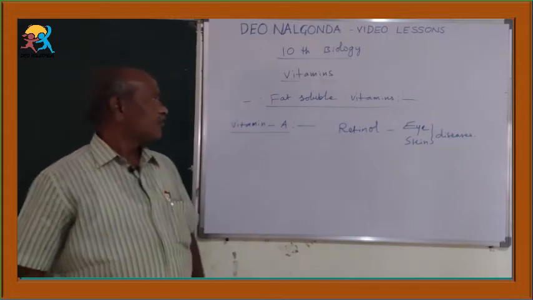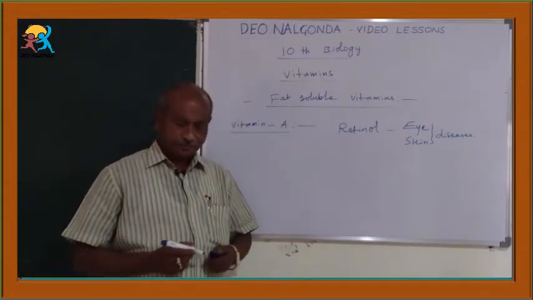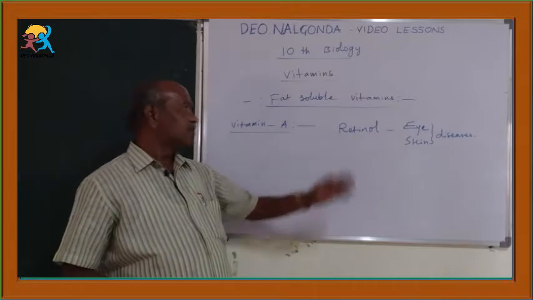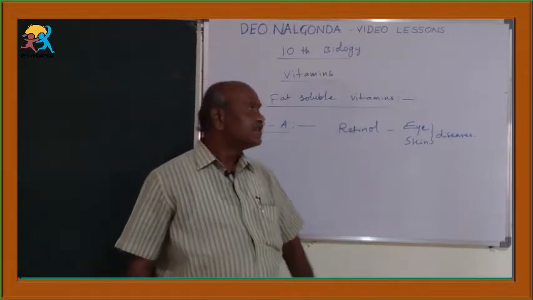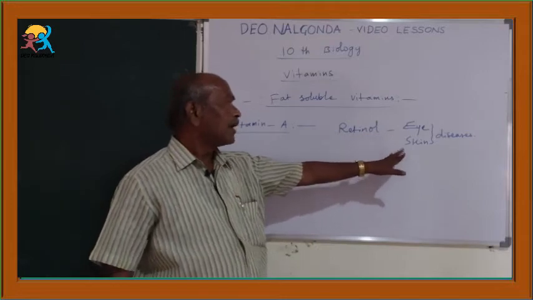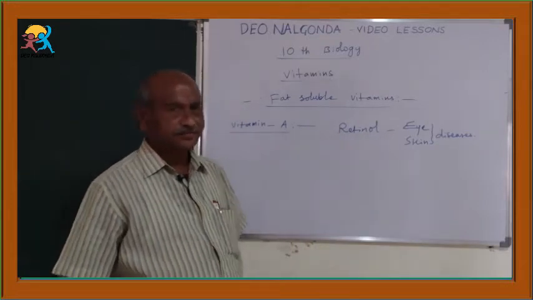The first fat soluble vitamin is A. Its chemical name is retinol, an alcohol. Its deficiency causes eye and skin diseases.